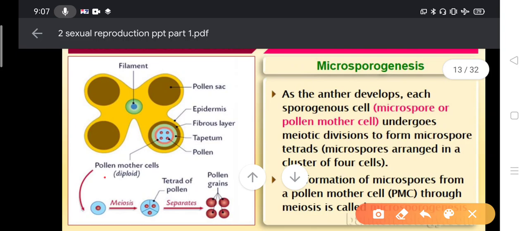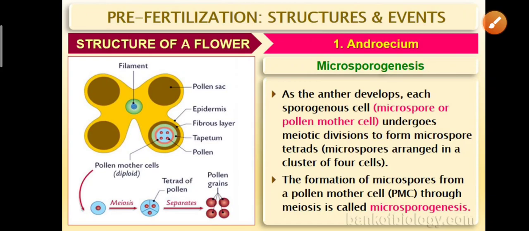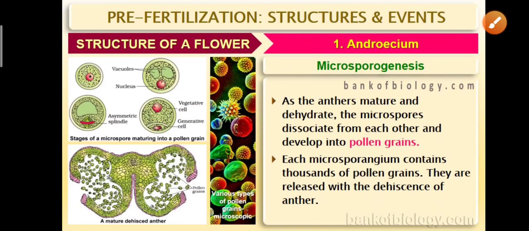The diploid pollen mother cell, which is this one, undergoes meiosis and produces 4 cells. Here only 3 cells are given, 1 cell is on the other side. After separation, each microspore develops into a pollen grain. So the microspore mother cell which is present here ultimately produces the pollen grain. These are nothing but the male gametophyte.